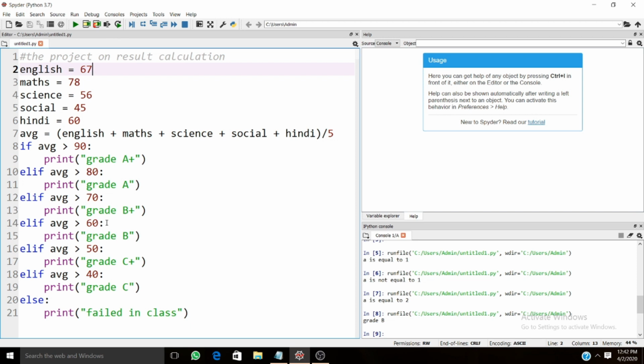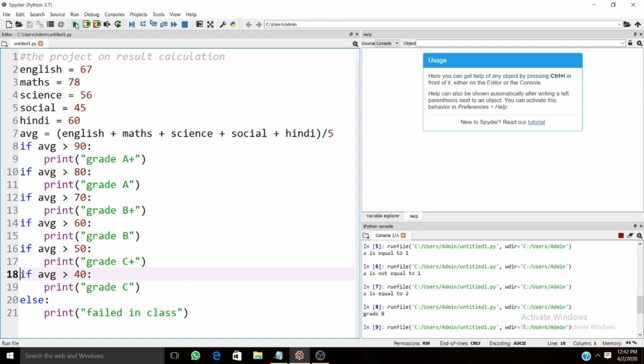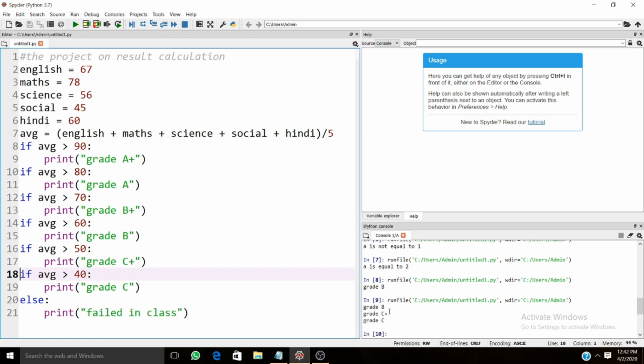So instead of this, what if I try to use if statements? What is the difference between if statements and elif statements? Let's try to see if statements. Okay, I try to run this. I am getting three values: B, C plus and C. Here, the if condition will satisfy all the conditions, greater than 60, greater than 50 and greater than 40, and it will print all the values.